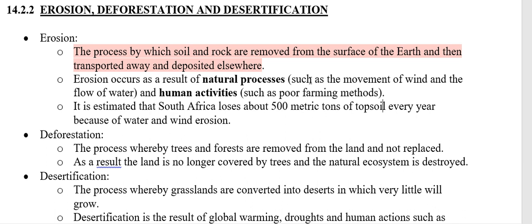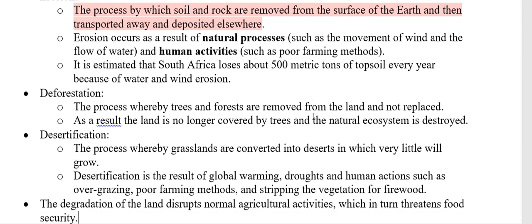So it can be just a natural process, with the wind blowing being a natural thing, and when it rains, it's a natural thing. Or it can be human error, where we have poor farming methods like overgrazing. Now, it is estimated that South Africa loses about 500 metric tons of topsoil every year as a result of water and wind erosion. That is a lot of topsoil that is fertile that is now lost, that we cannot make use of because it's no longer there. What is deforestation?